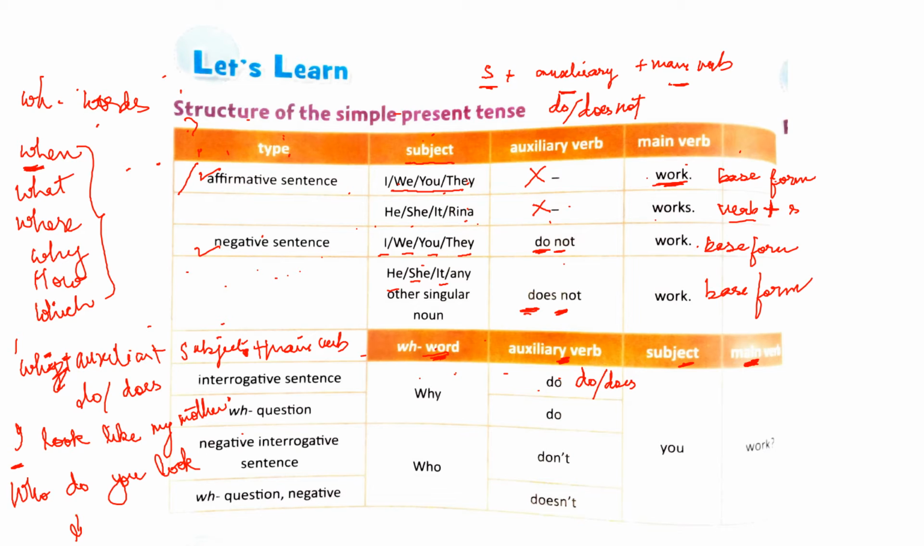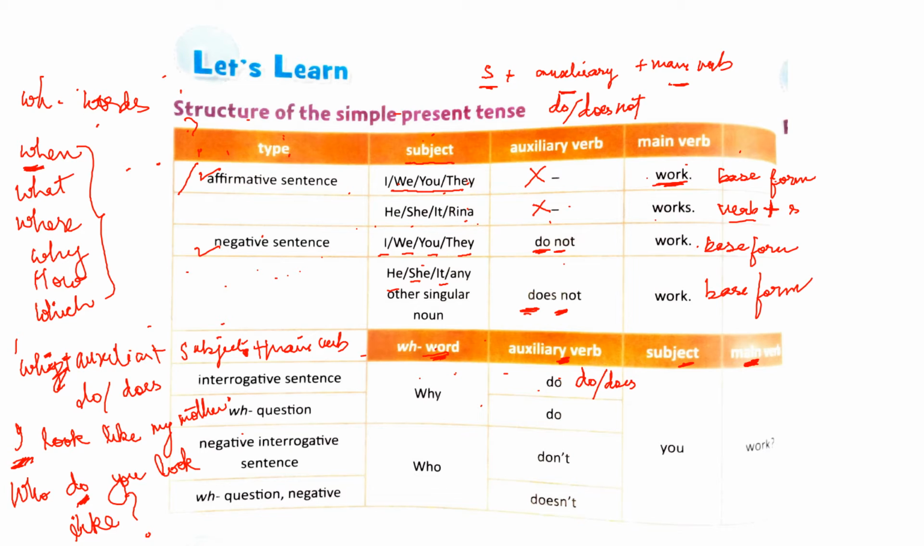Who do you look like? This will be the WH question for this sentence. We use the auxiliary verb do here because the subject in this given sentence is I. So you have to make sure you see the subject, and on that basis you use do or does. So this is the structure for WH question.